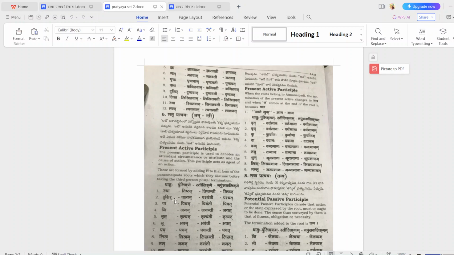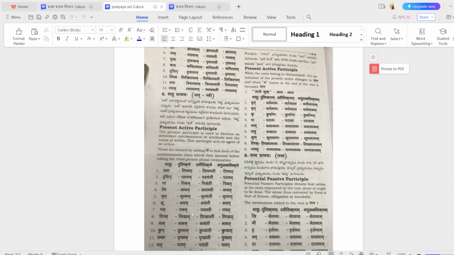Ji dhatu, pullinga shabda is jayan. Strilinga shabda is jayanti. Napumsakalinga is jayat. Nritta dhatu, pullinga shabda is nrityan. Then nrityanti, nrityat. So here the spelling is wrong. It's not like this. We already discussed that in the class. Okay. Bhu dhatu, pullinga is bhavan. Strilinga is bhavanti. Napumsakalinga is bhavat.